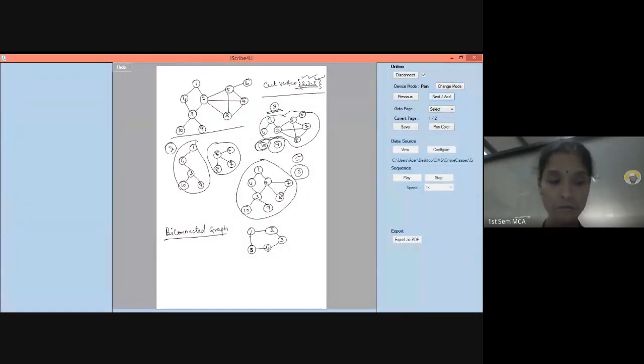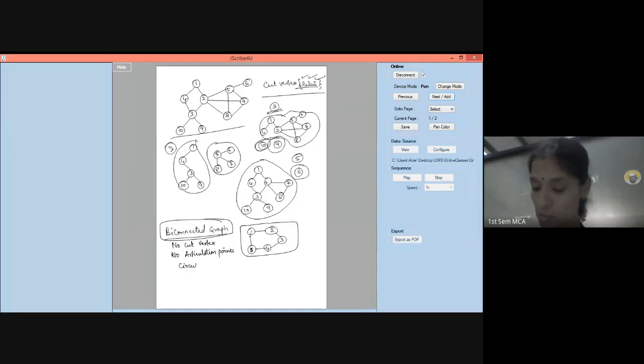See, whenever a graph has no cut vertex, or I can also say there are no articulation points, then I call such a graph as a biconnected graph. Wherever I don't have any cut vertex, always remember one thing, whenever you have a circuit means what? You have a cycle like this, is it not? They say the path starts with one, it ends with the same vertex. Starting vertex and the end vertex are the same, then I call it as a circuit.